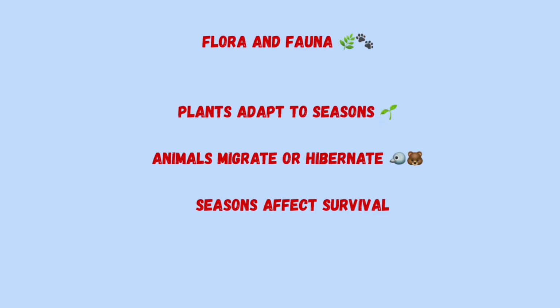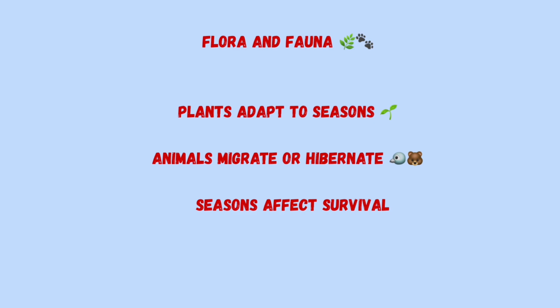What are flora and fauna now? Let's talk about flora and fauna. Flora refers to all the plants found in a particular place or region, and fauna refers to all the animals that live in that place. So we can explain flora and fauna describe the living things in an environment, and flora means plants like trees, grass, and flowers, and fauna means animals such as birds, insects, and mammals. Different places in the world have different flora and fauna because of the climate, land, and water.